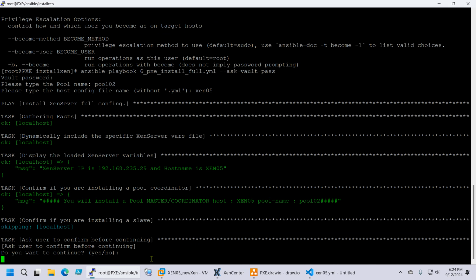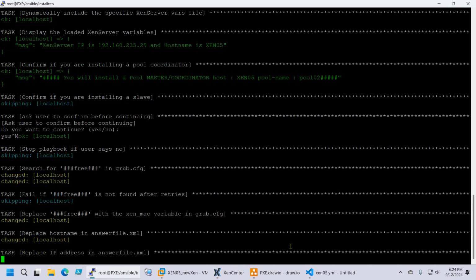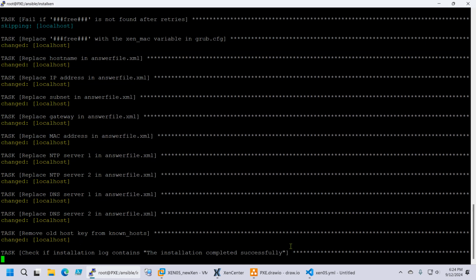The script will also read from that variable file, and it knows that it's a pool master, and it lets you know that you will install a pool master, and the pool name will be pool 002. And if you accept that, you type yes, and the playbook continues.